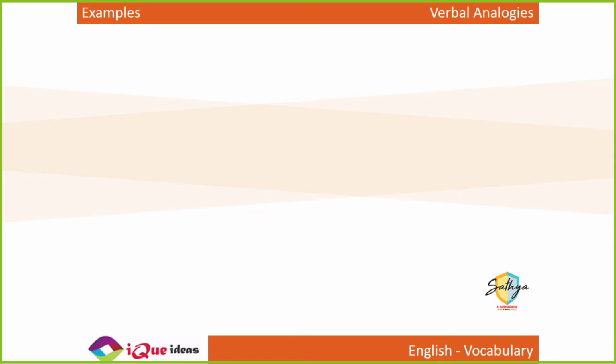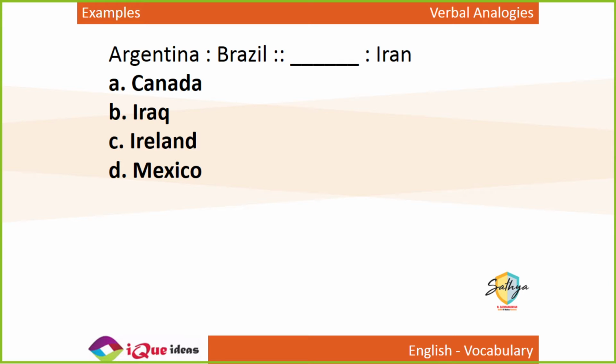Now, Argentina is to Brazil as what is to Iran. Now, this is not just vocabulary, even general knowledge. Here, your basic understanding of world geography is important. So, analogies is a very tricky type of question. It tests you on so many different levels. It may test your vocabulary, it can even test your basic general knowledge about things.